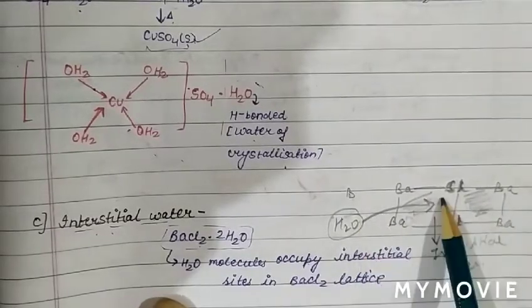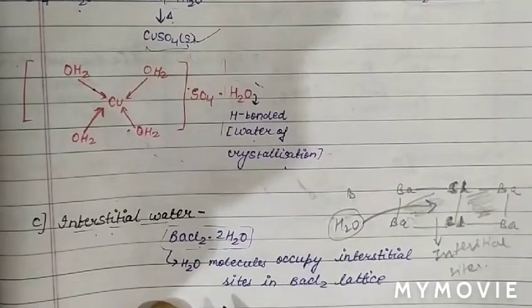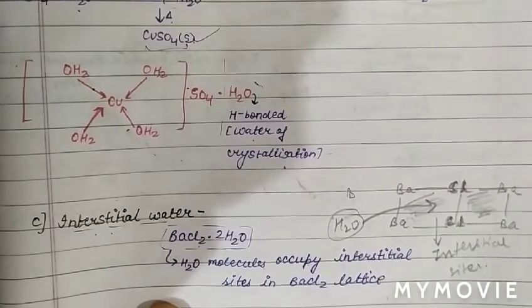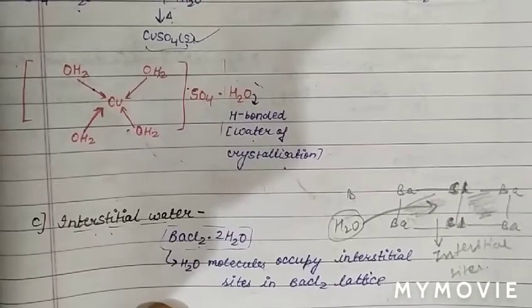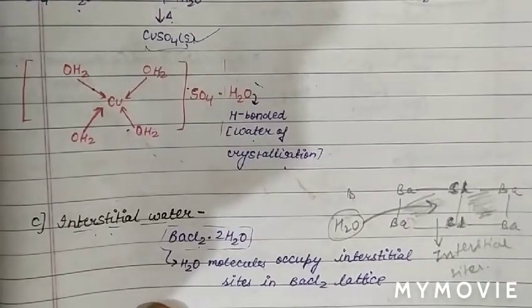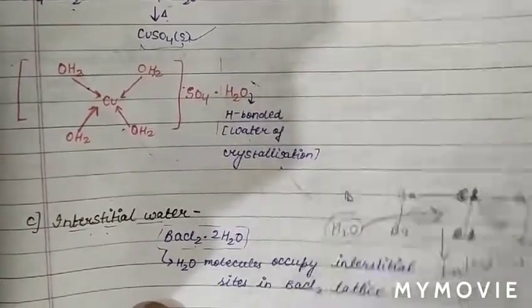These are occupied by water, which then forms interstitial water. For example, BaCl2.2H2O. So H2O molecules occupy the interstitial sites in the BaCl2 lattice. Therefore we call it interstitial water. So we have discussed coordinated water, hydrogen bonded water, and interstitial water. Now see the next.